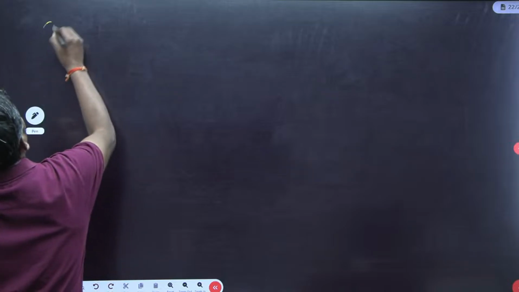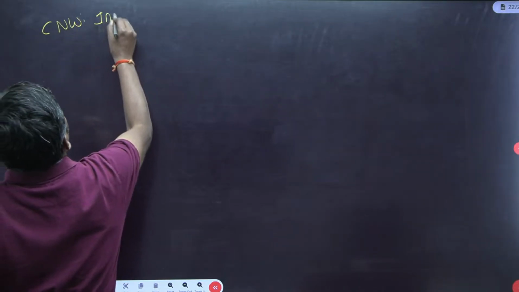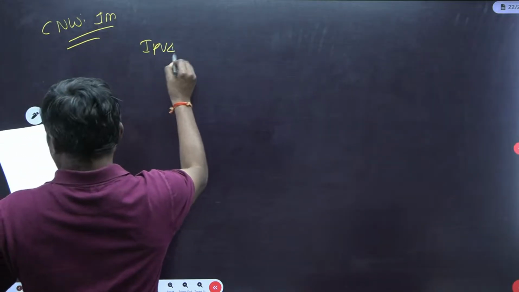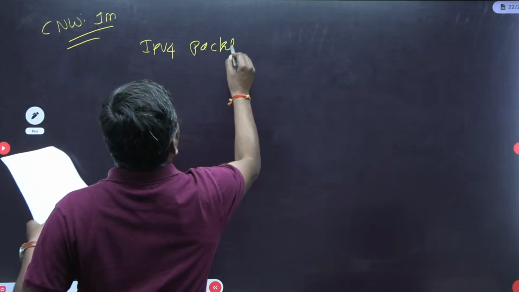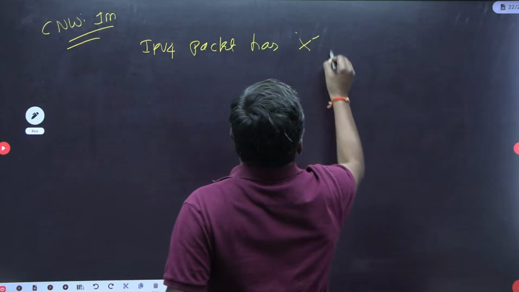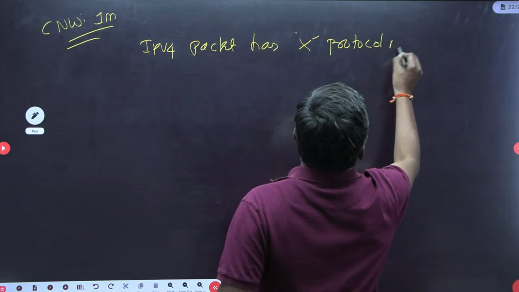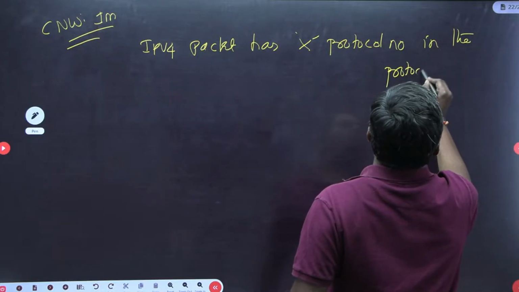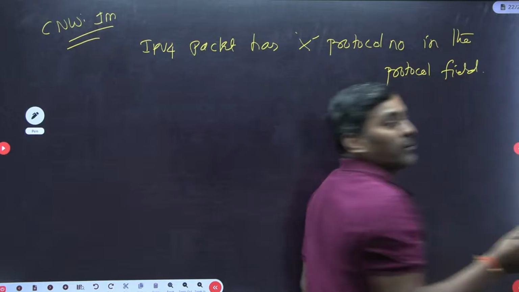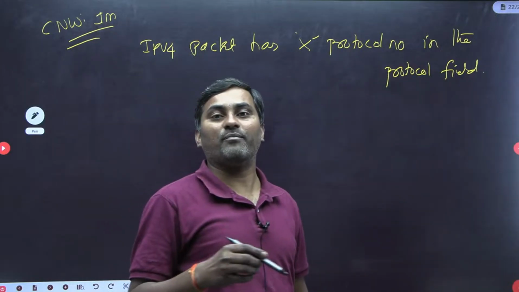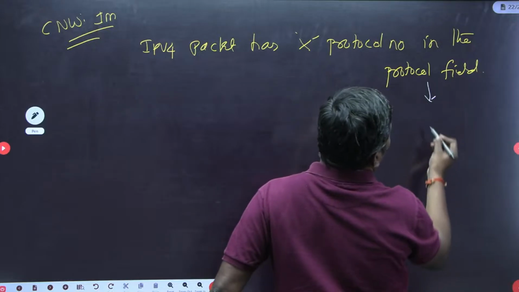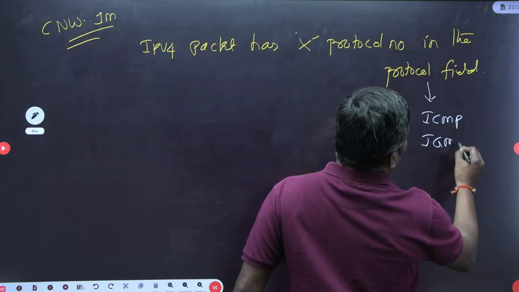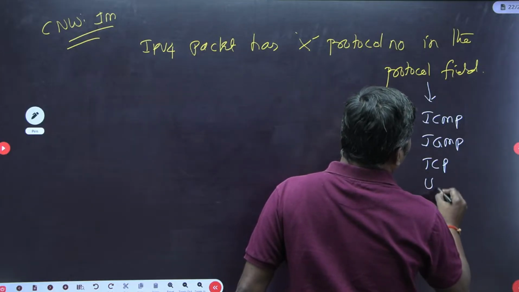Another question from computer networks. An IP version 4 packet has protocol number X in the protocol field. We know the IP header format has a protocol field. That protocol field can indicate an ICMP packet, IGMP packet, TCP packet or UDP packet, correct or not?